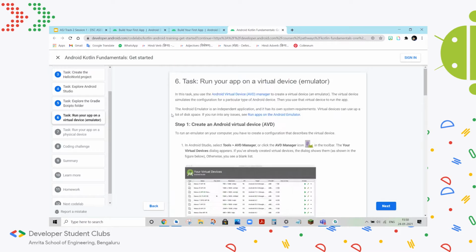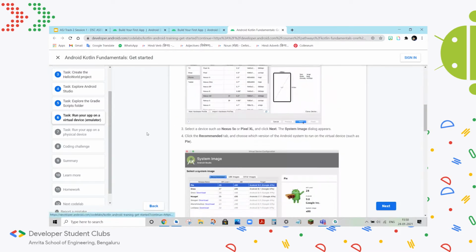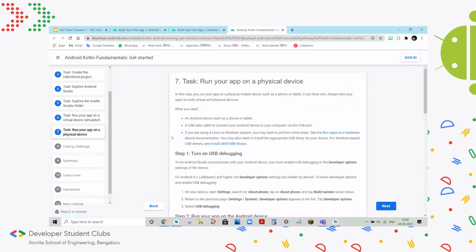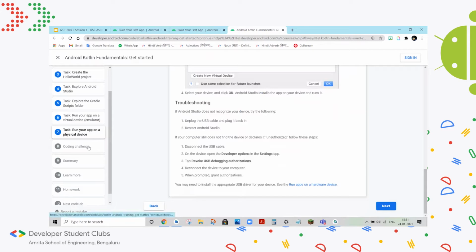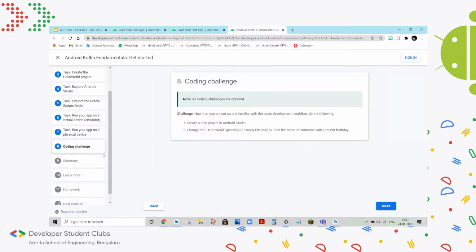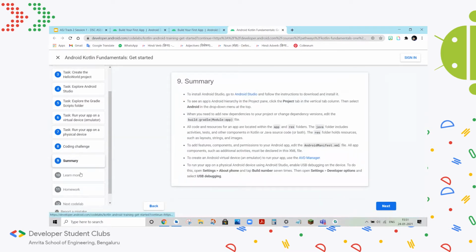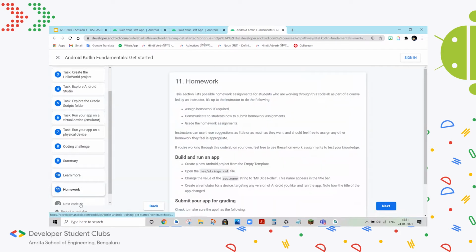So like I mentioned before, there are certain steps to setting up a virtual device. Alternatively, you can run your app on a physical device. You'll need to do a few more things with respect to this. Again, all of this has been covered in more detail in the Track 1 Code Lab, or even the sessions that I conducted for the same. And all those can be found in the Google Doc that I've given in the group. So yeah, that's it for the first pathway.